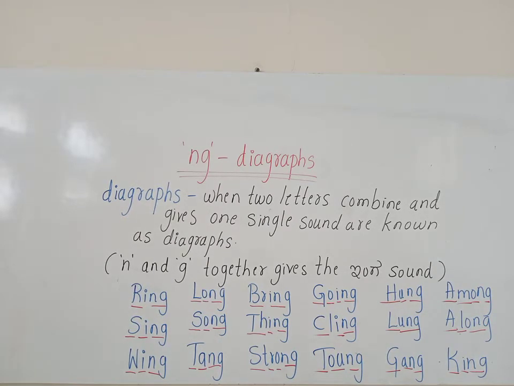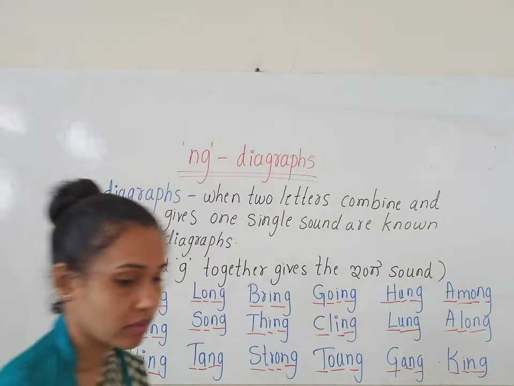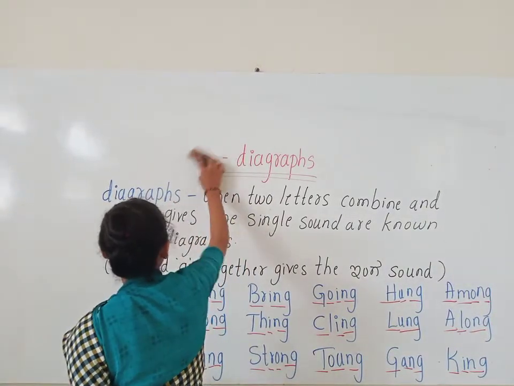Okay, children. Now let us learn AR words.